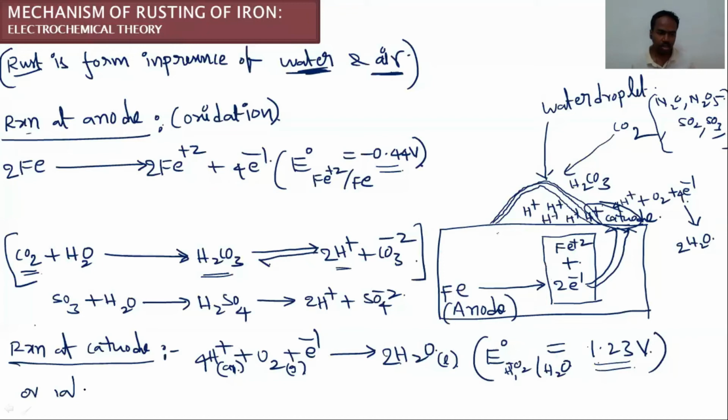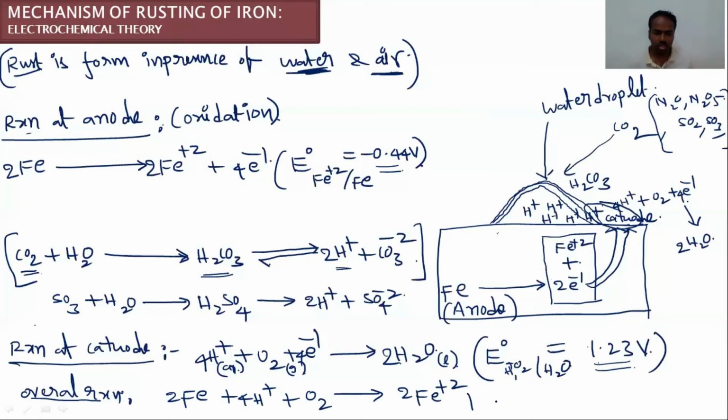The overall reaction is the combination of these two reactions, the anode and the cathode. When you add these two reactions, the 4 electrons here and the 4 electrons here get cancelled, and we form 2Fe plus 4H+ plus O2 to form 2Fe2+ and 2H2O.